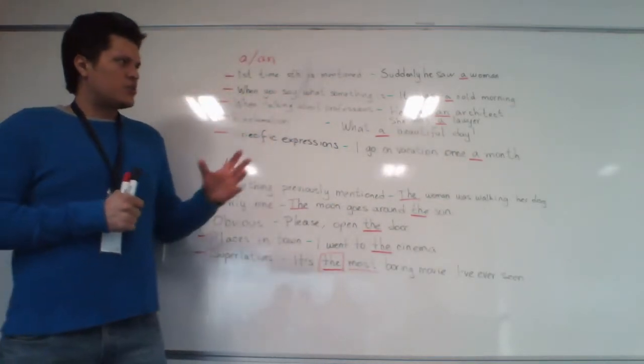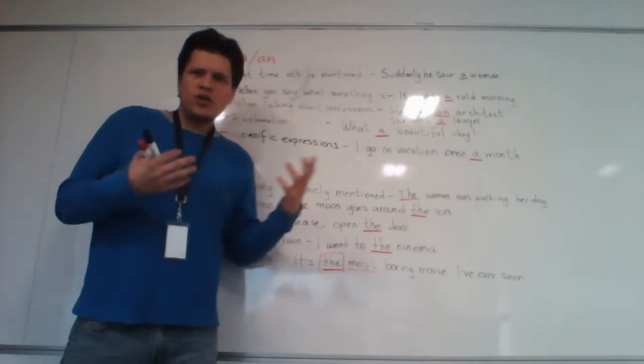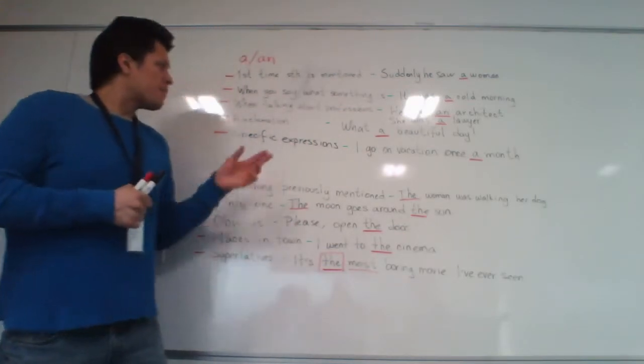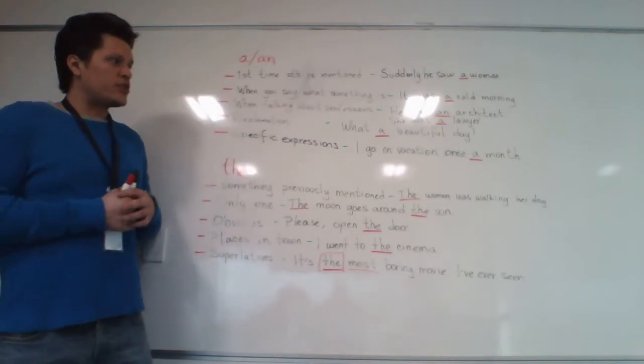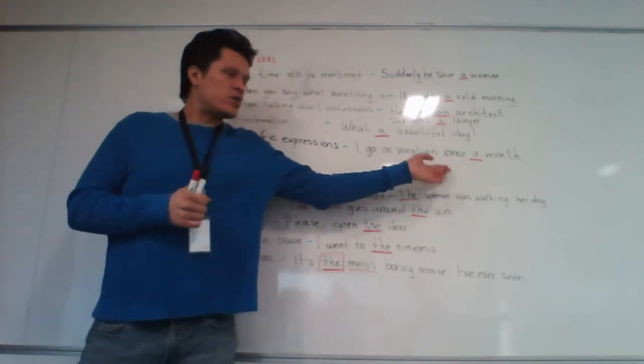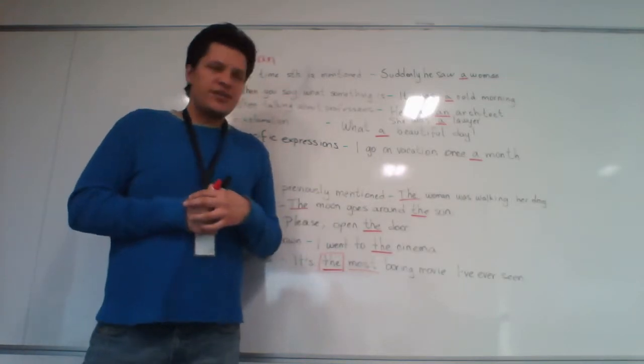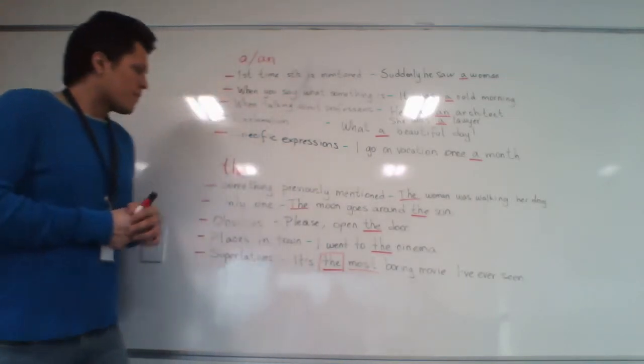In exclamations, when you're using what a beautiful day, what a nice day, what an awful day. And for specific expressions such as once a month, twice a month, once a week. I go on vacation once a month.